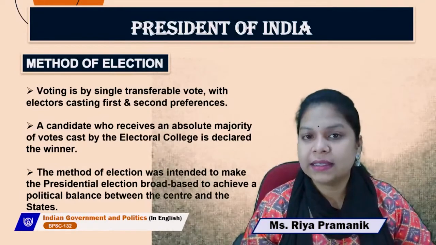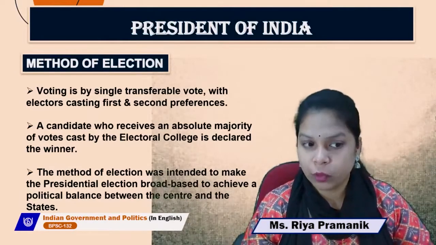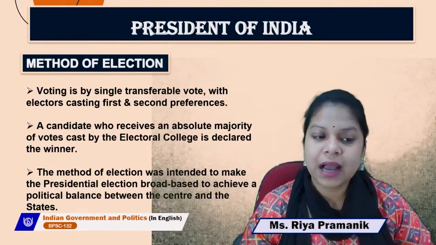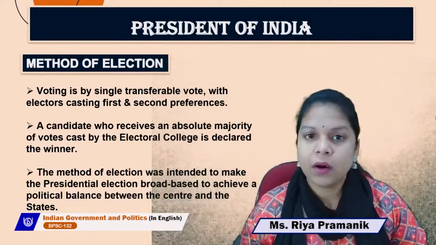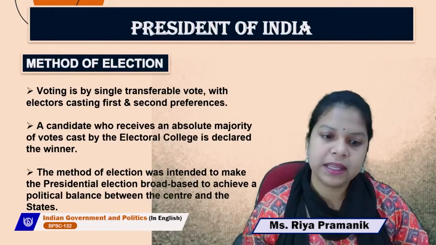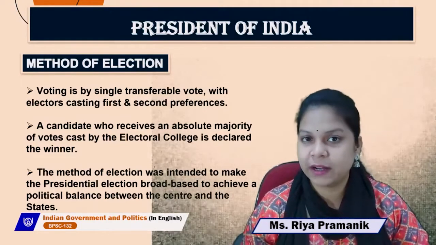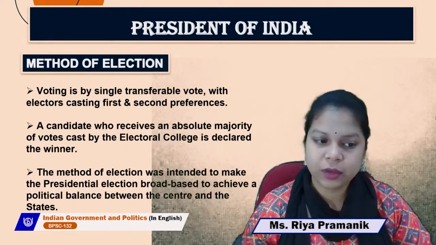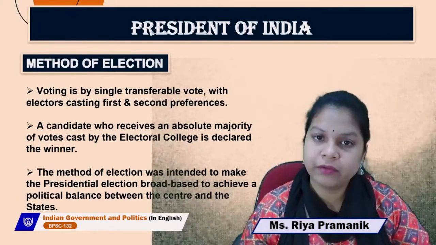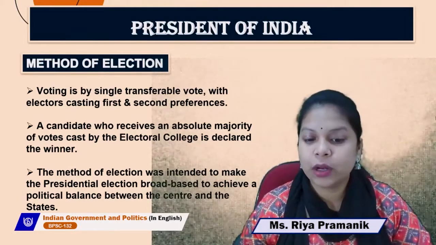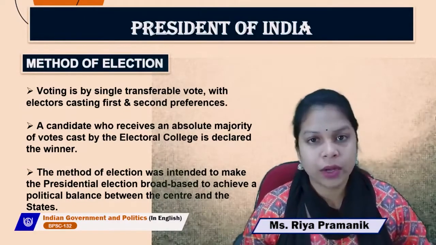Now, voting is done by the single transferable vote, with electors casting first and second preferences. So there are preferences given, and on that basis the single transferable vote system ensures the election. The candidate who receives an absolute majority of votes cast by the electoral college is declared the winner.